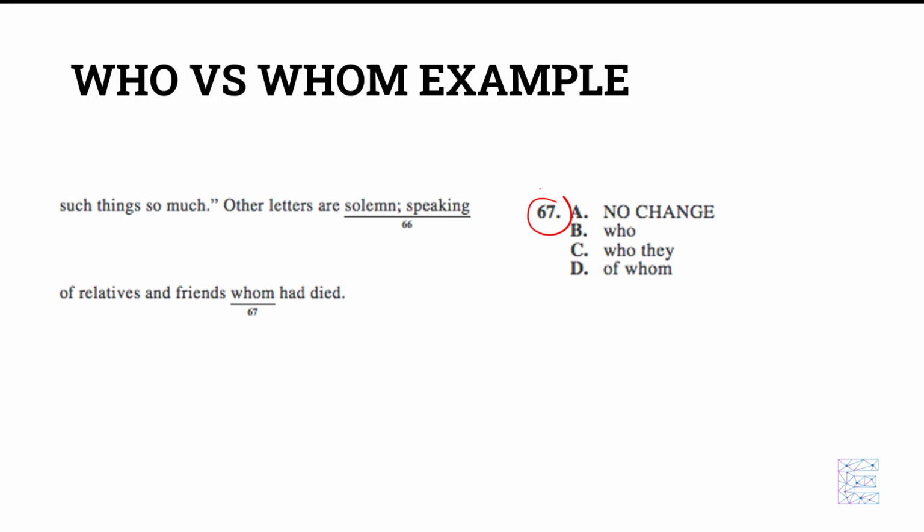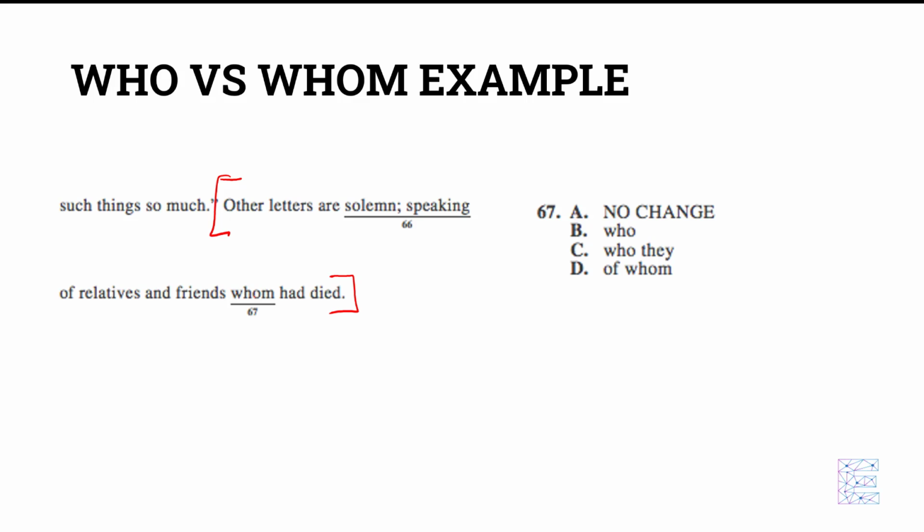This is question 67. So we're trying to answer this part right here, starting right here. Other letters are solemn, speaking of relatives and friends whom had died. Again, remember whom and who and what we just talked about. Remember, you never use whom before a verb. Had is a verb. So no, whom would not make sense. That's one way to think about it.